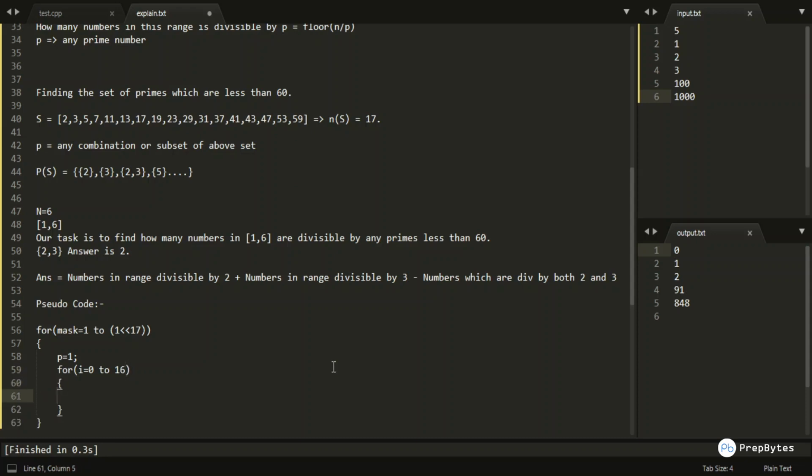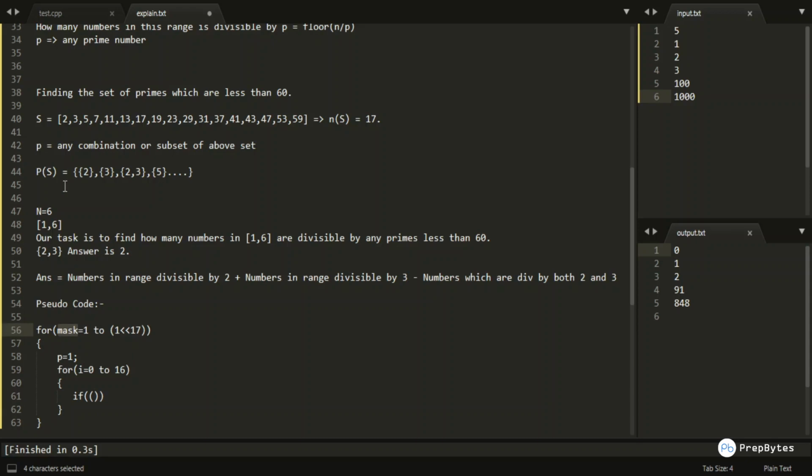After going through each and every possible element in this particular set, I would be checking which particular bit in this bit string is set. So mask is nothing but my bit string.